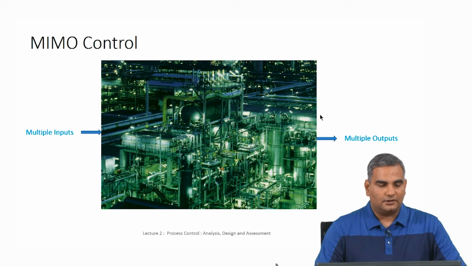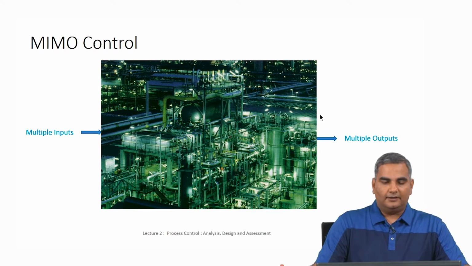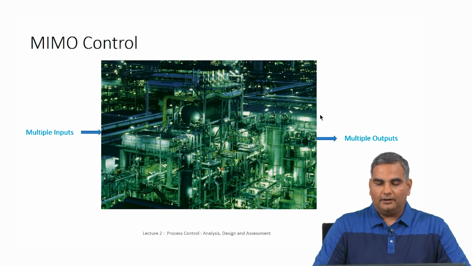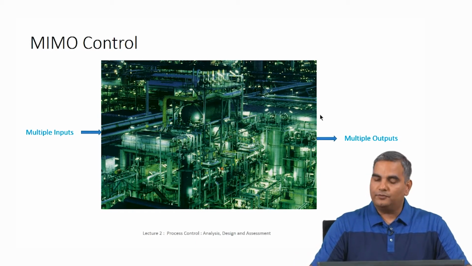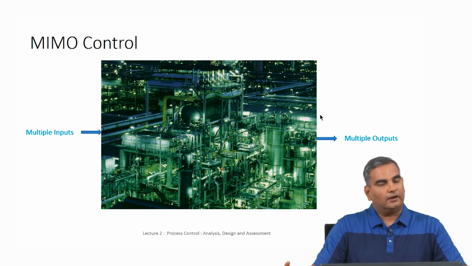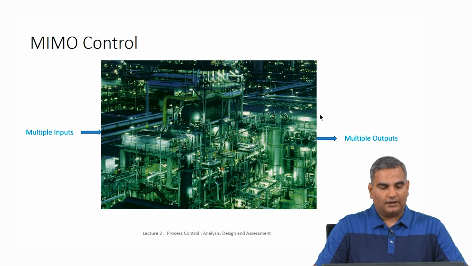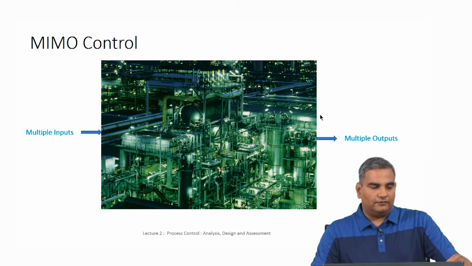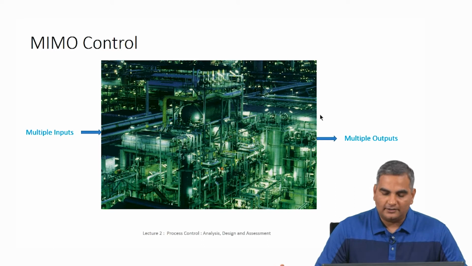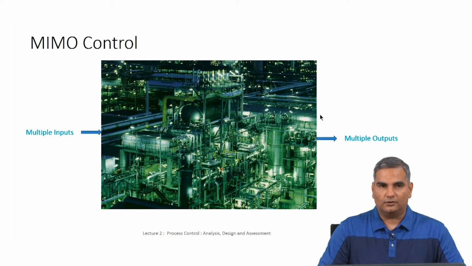This is actually a picture that I had shown at the end of the class last time, where I said if you have a plant like this, there are likely to be multiple inputs that you could manipulate to control multiple outputs which are of interest from a profitability or safety or any other point of view that you might have. So, the question is, if we learn SISO control quite a bit, how does that translate to this MIMO control is an interesting question that we would like to answer.